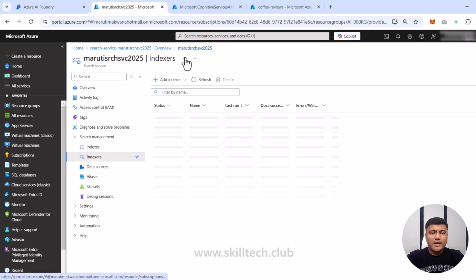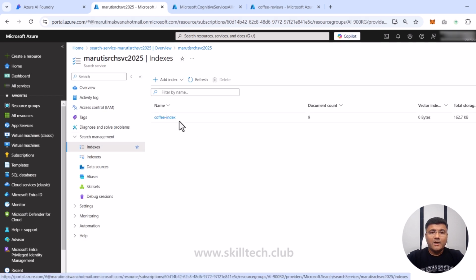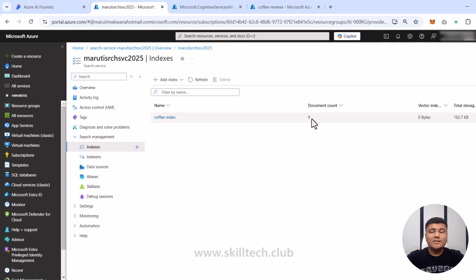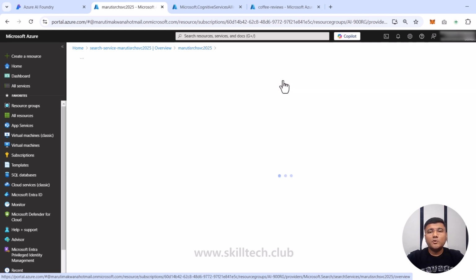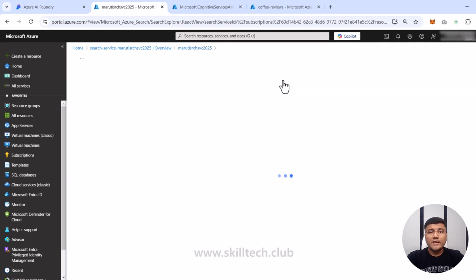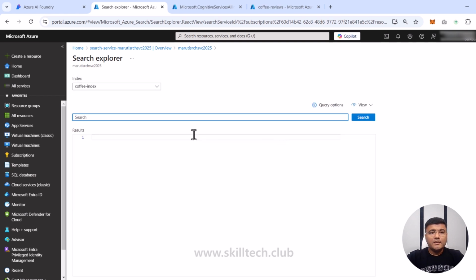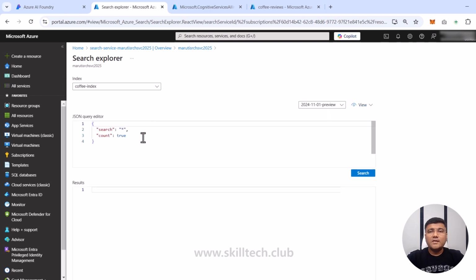Now, let me go back to my AI service. I'll go back to indexes. Now the coffee index is showing me document count is 9, which means that all 9 documents are successfully associated with this index. If that is the case, I am going to click on the Overview tab. We have something called Search Explorer. The Search Explorer is a tool which is going to help you search the content which is part of your knowledge base. In the Search Explorer, I can directly type something in the search box and click on the search button, just like your search engine. But instead of that, we have an advanced section here, which is a view option, and I'll change the view to JSON view. JSON view is going to help me customize this with my own parameters.